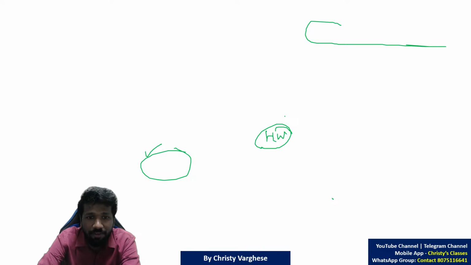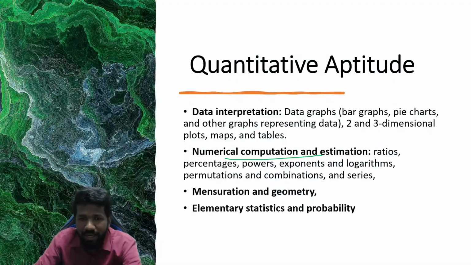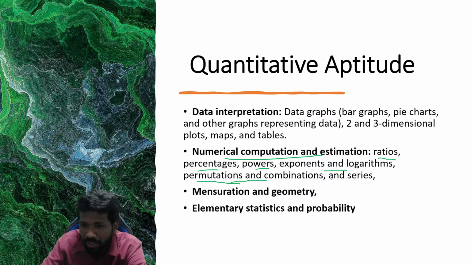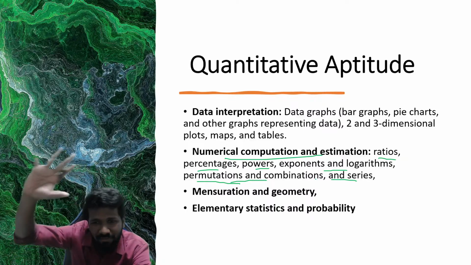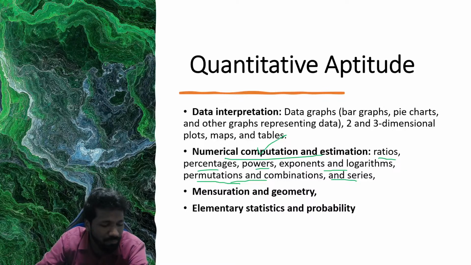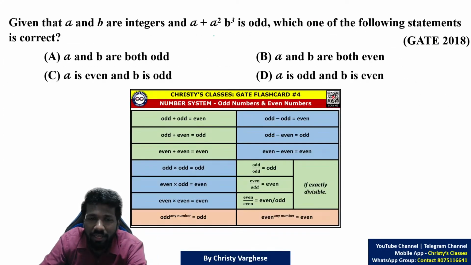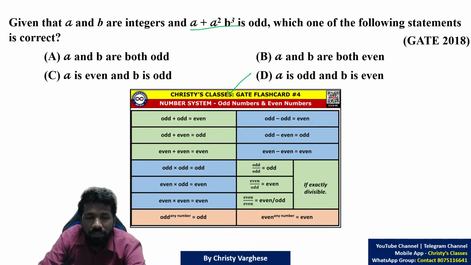Okay, let me clarify one thing. In the syllabus, it is vaguely mentioned: numerical computation and estimation, ratio, percentage, powers, exponents, logarithm, permutation, combination, and series. That covers a wide area. This numerical computation word itself means number system is a very important area. This is a number system question because here we are numerically computing. Na? Number system, the different topics or different areas.